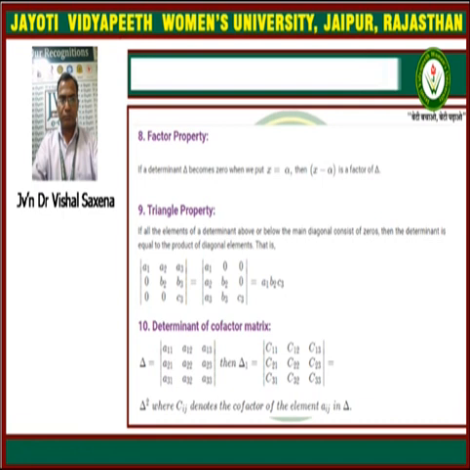If del 1 is the determinant of the cofactor matrix, then del 1 is equal to del square. This is called the determinant of the cofactor matrix.